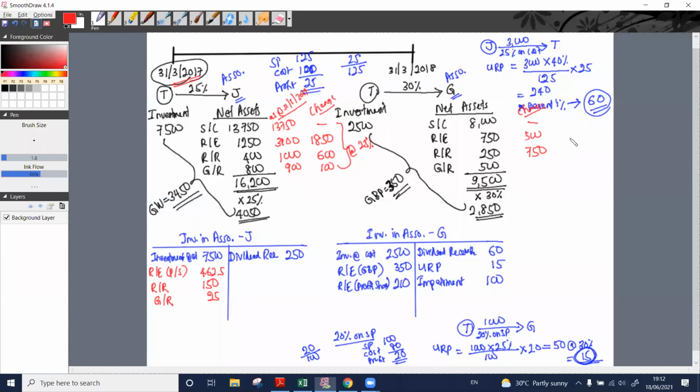Of these figures, we need to consider what percentages? At 30%. But here, do we need to account for this? No, why? We have already accounted that one here.